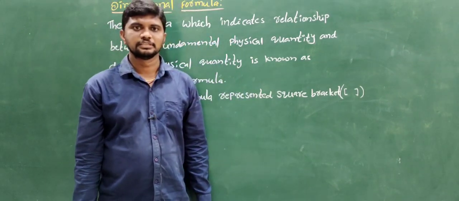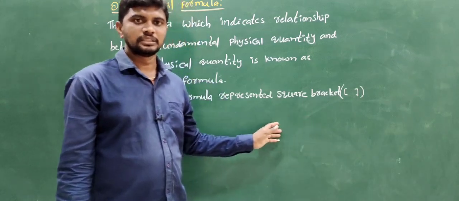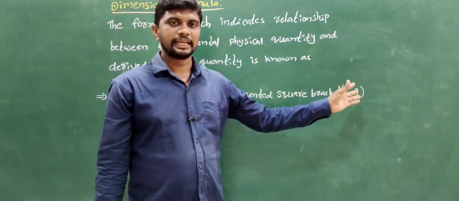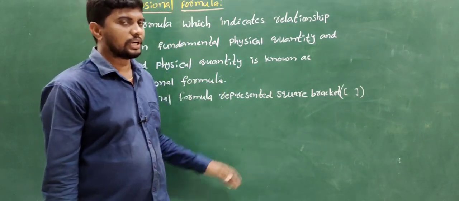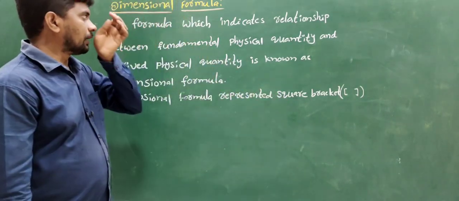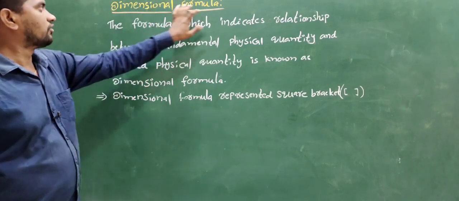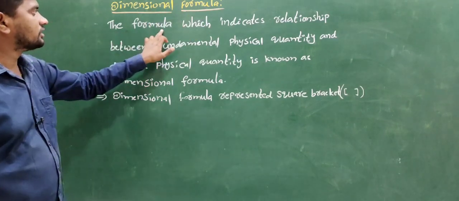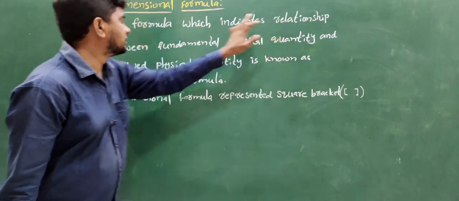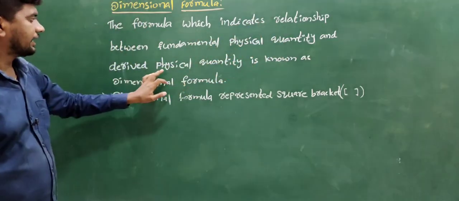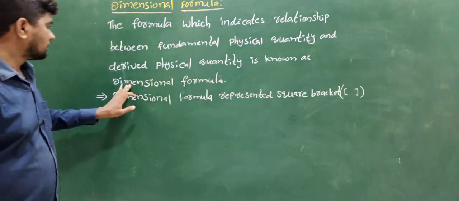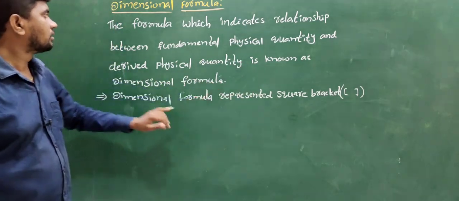What are dimensions? The powers to which the fundamental units are raised to get a derived unit are called dimensions. Today we will discuss the dimensional formula. The formula which indicates the relationship between fundamental physical quantities and derived physical quantities is known as the dimensional formula.